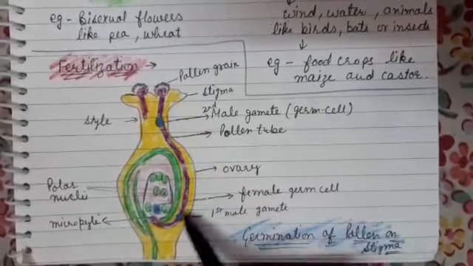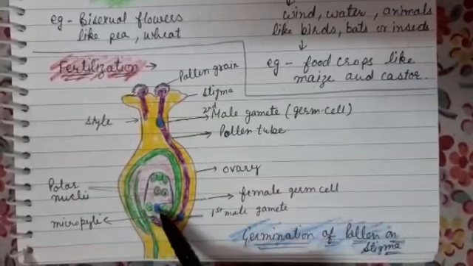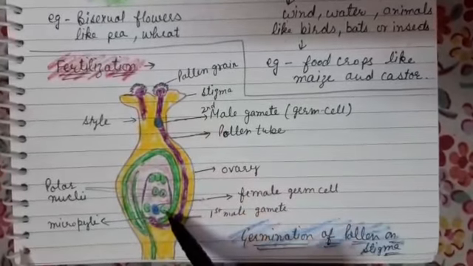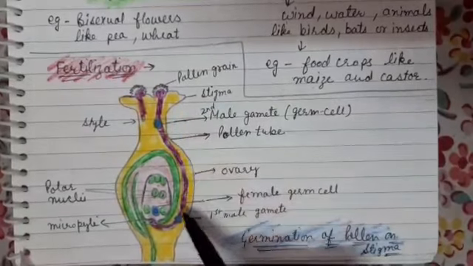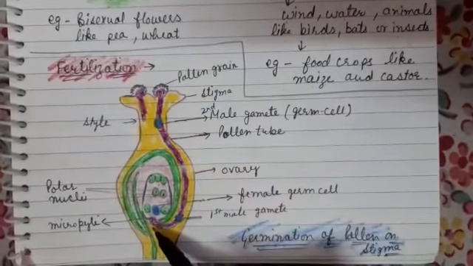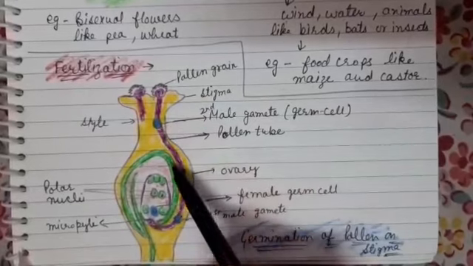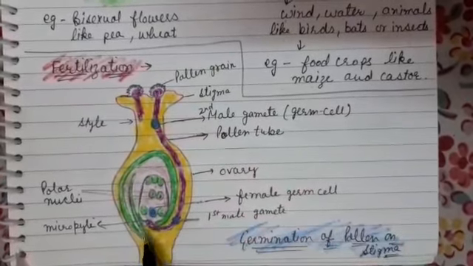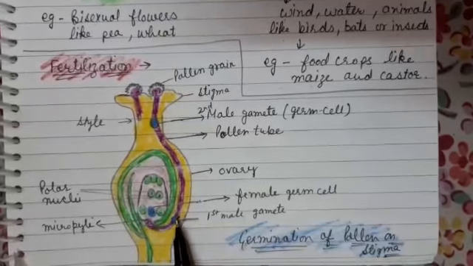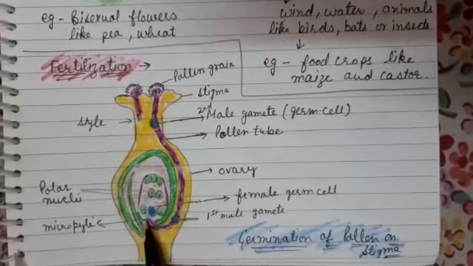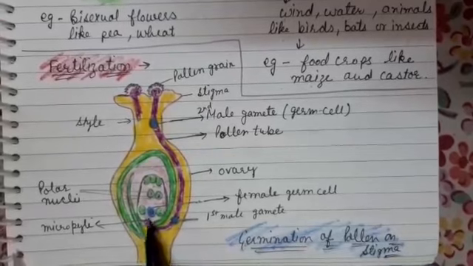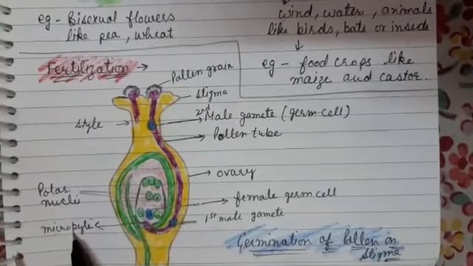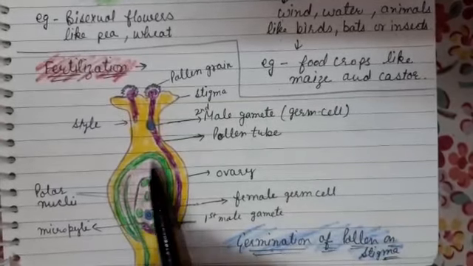To reach the female ovule, a tube from the pollen grain called pollen tube travels through the style to reach the ovary. On reaching the ovary, the pollen tube enters the ovule through a tiny hole called micropyle and then reaches the embryo sac.